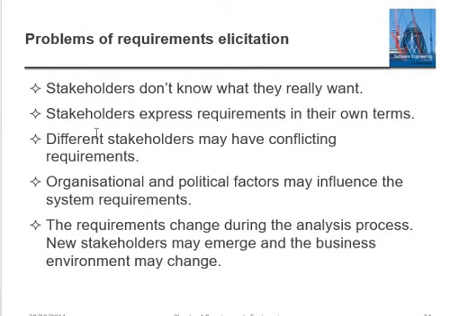Then we have different stakeholders who may have conflicting requirements. Yes, it might be possible. Let's take the example of the student as well as the faculty. For the ERP system, students may have different requirements and the faculty may have different requirements. Students can see the result because students have the result, but the faculty don't have the result, right? Then organizational and political factors may influence the system requirements. Yes, there are some organizational features that will influence.